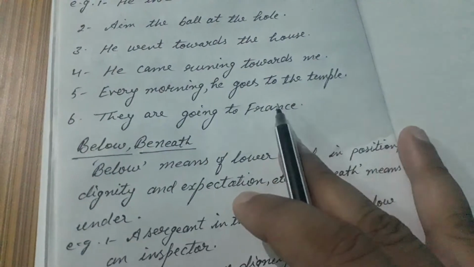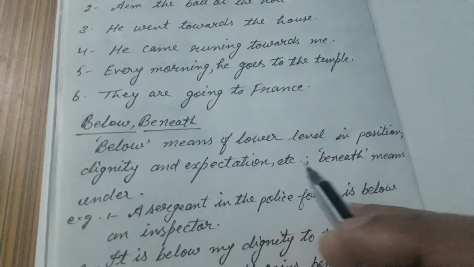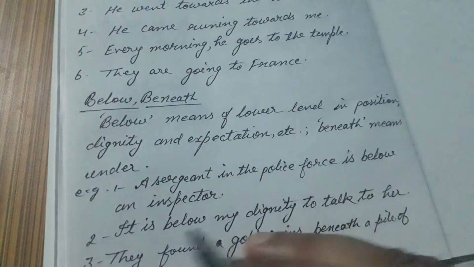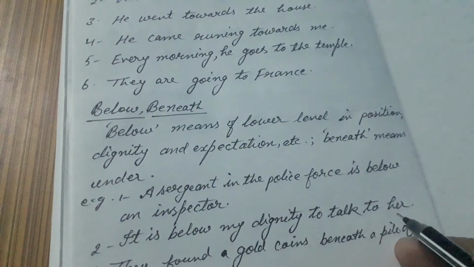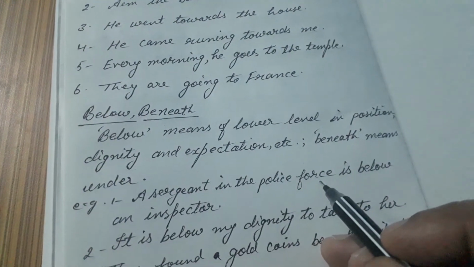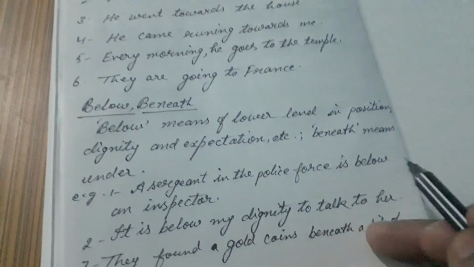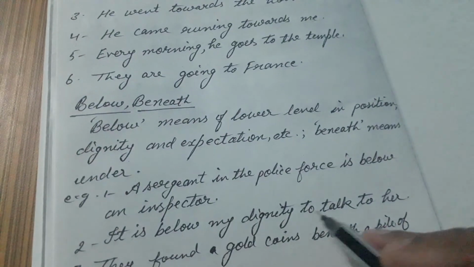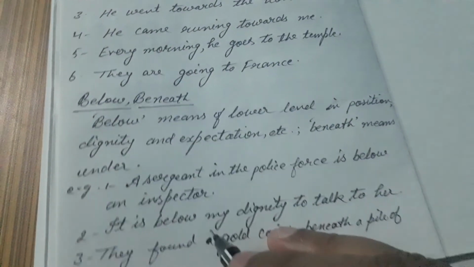Now below, beneath. Below means of lower level in position, dignity and expectation, etc. Beneath means under. A sergeant in the police force is below an inspector. It is below my dignity to talk to her. So here it shows that a sergeant in the police force is below an inspector, means is below the position of an inspector. So here below shows the lower level. It is below my dignity to talk to her. So here below indicates lower level.